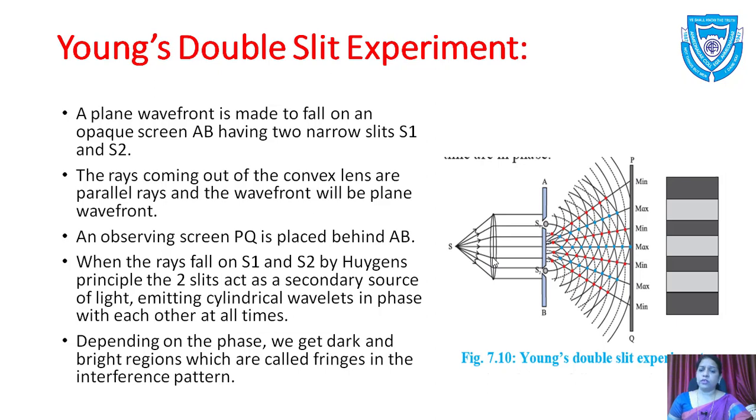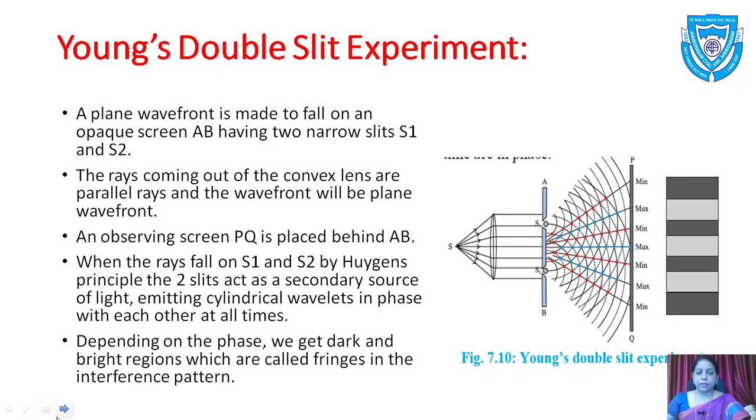Now what are the two coherent sources? Yesterday we discussed it. Coherent sources are sources derived from the same primary source, so that we get two coherent sources which have the same amplitude and the same frequency, and they are in phase with each other. That is the very important part of coherent sources. Now we'll switch on to Young's double slit experiment.